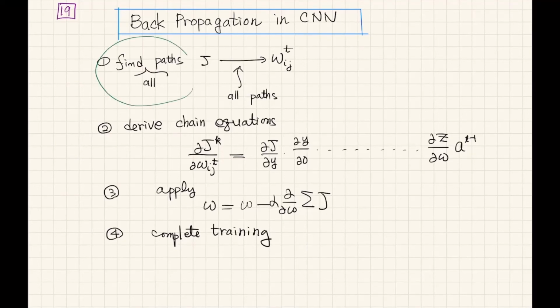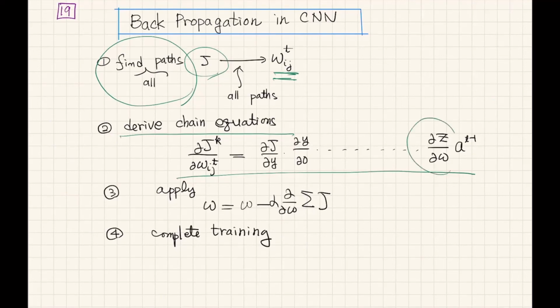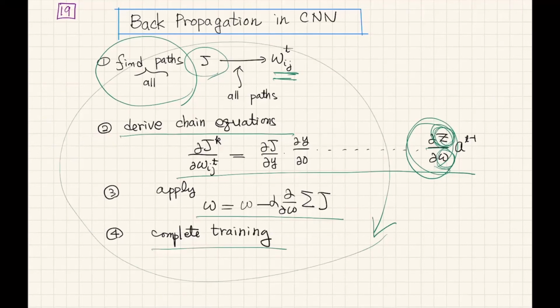We have to find all the pathways from the filter matrix to the cost function, and we derive the chain rule equations. Finally, we have to go up to the derivative of G, this intermediate value of the convolution operation, the derivative of the convolution operation output with respect to the filter of convolution, and apply the gradient descent equation and complete training. And this operation has to be done repeatedly and repeatedly. A huge amount of computational resources are needed.